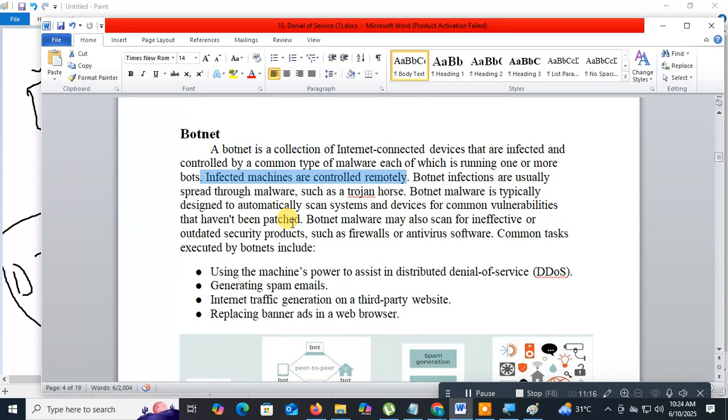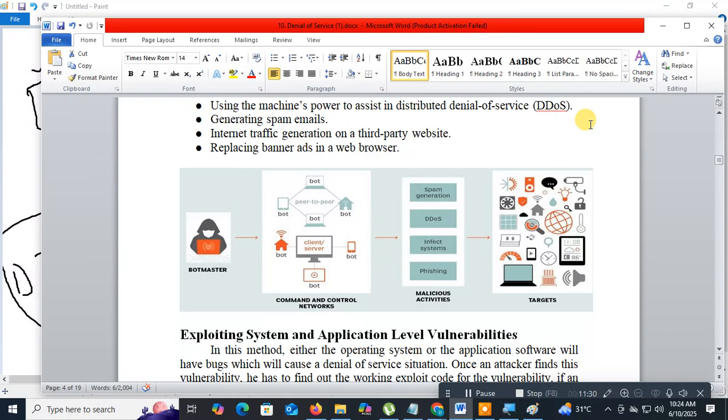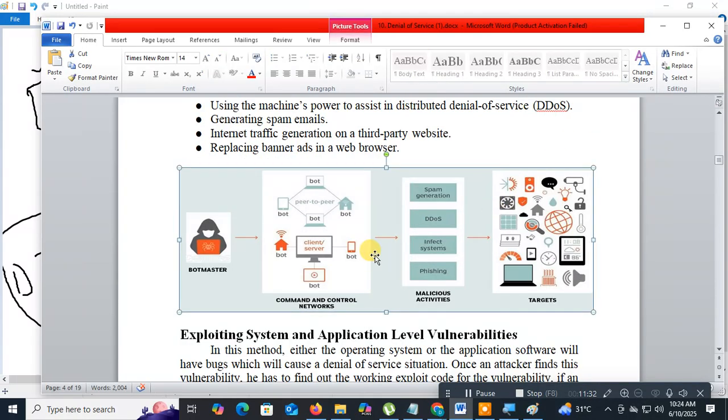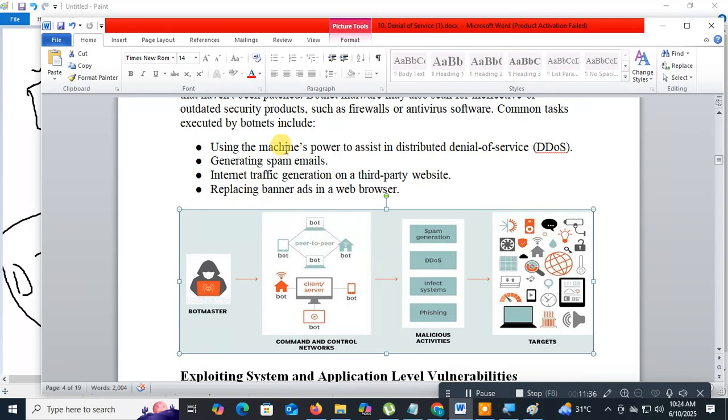They will take help from you because you are a bot. All these bots become the botnet, the bot network, and as I told you, there is a gang. Then this botnet will attack the target computer, the target machine. Understood? That is called a botnet. Here, they are using the machine power